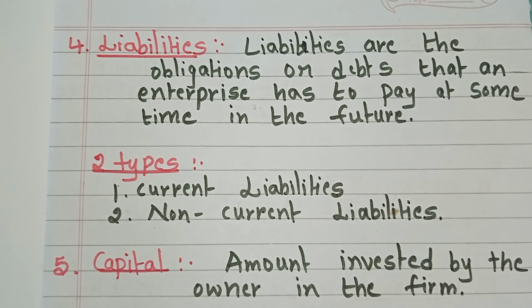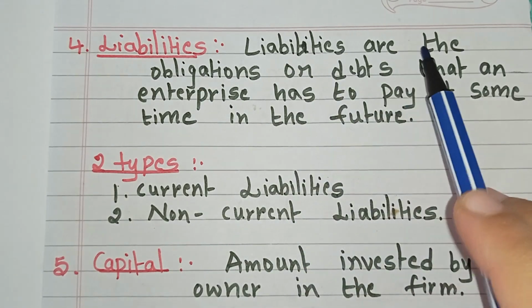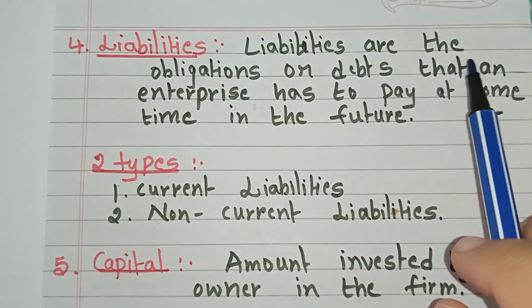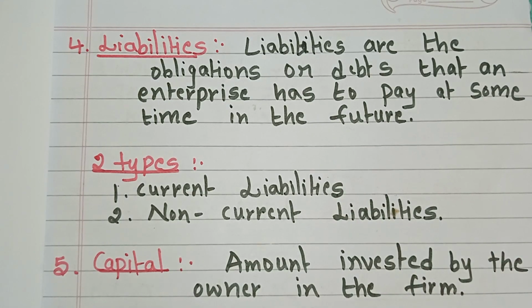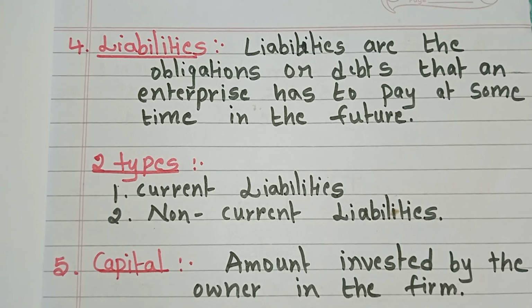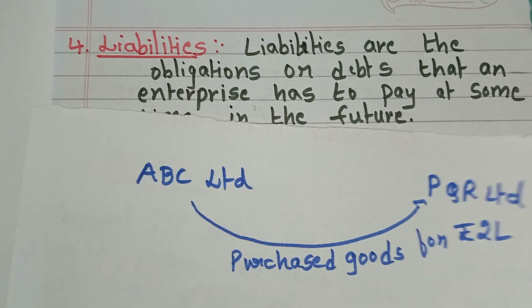So, we will go to the next term, that is liabilities. What does it mean? Liabilities are the obligations or debts that an enterprise has to pay at some time in the future, means at a later date. Here I will explain this term through one example.